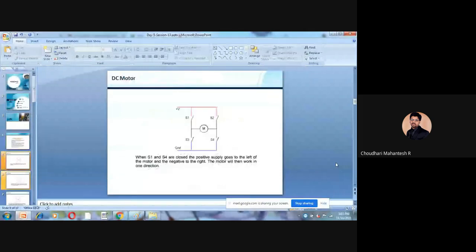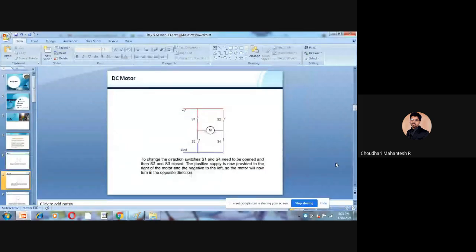When S1 and S4 are closed, the positive supply goes to the left of the motor and the negative to the right of the motor. The motor will then work in one direction. This is the concept we relate to.